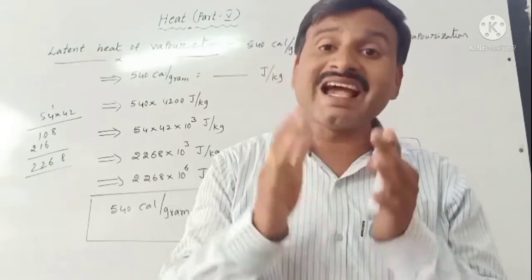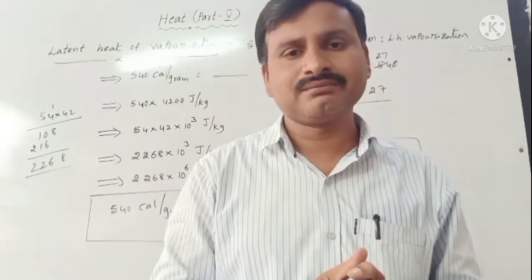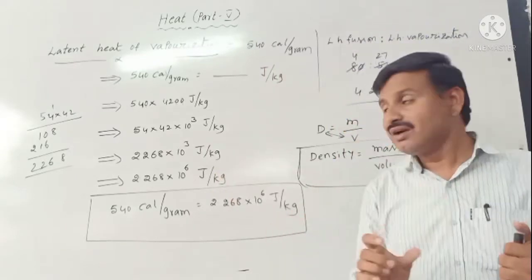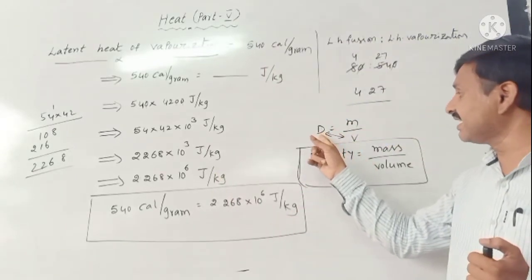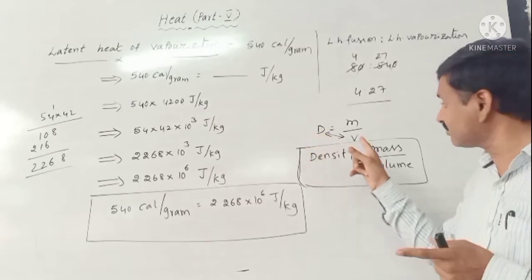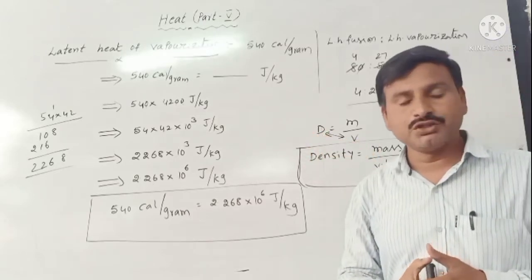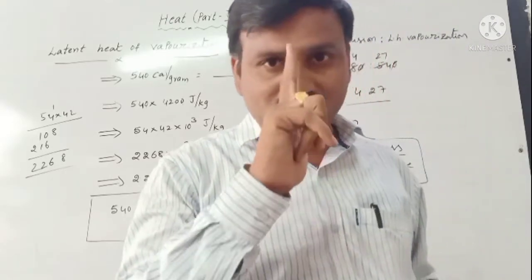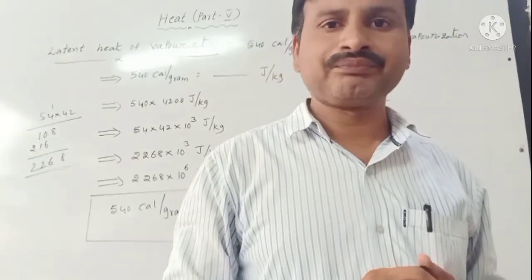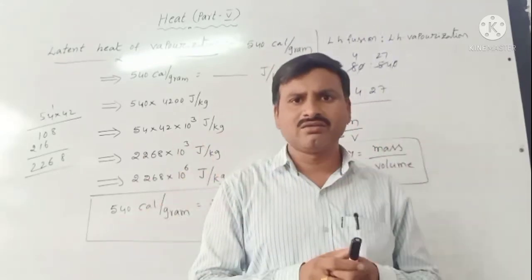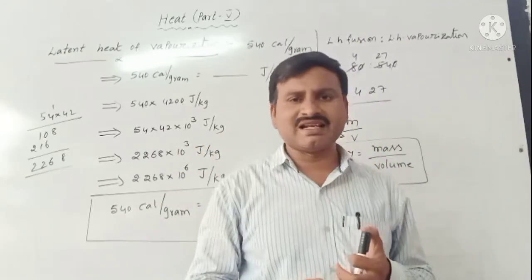Why? The water expands on freezing. Expands means the density is less. Density less means the volume is increased. Density is equal to mass per volume. You know that the density of water is 1 gram per cc. Some substances float on water, some sink in water. You already learned this in previous classes, in 9th standard.